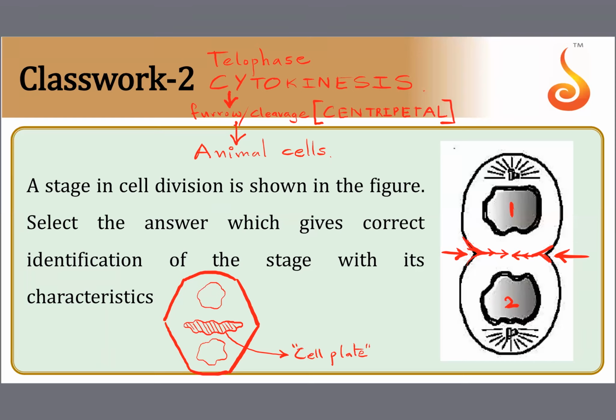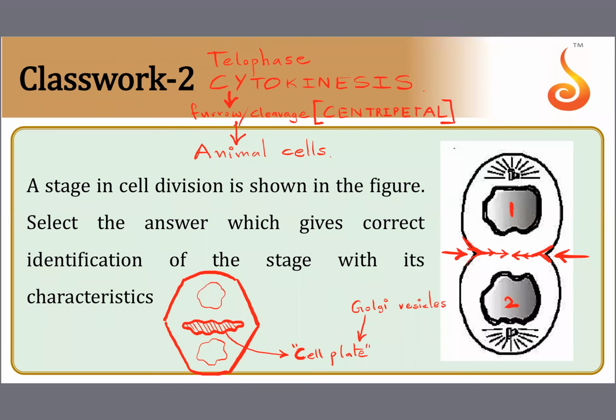Tell me. Cell plate formation originates from Golgi vesicles. Golgi vesicles are small sac-like structures originating from the Golgi apparatus, which unite together to form this huge sac-like structure over here. This structure is what is referred to as the cell plate.